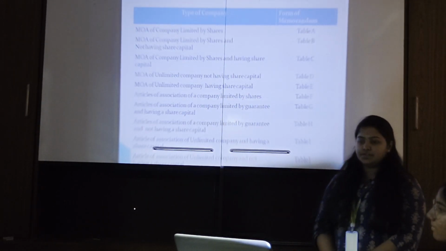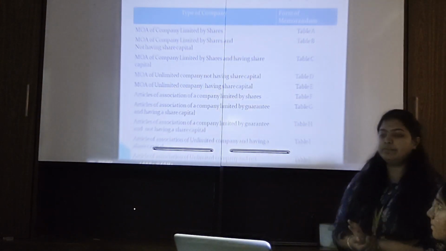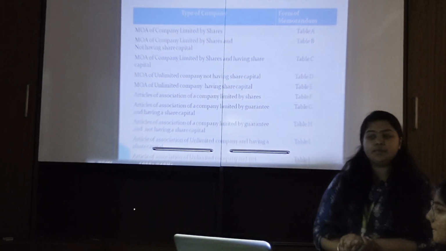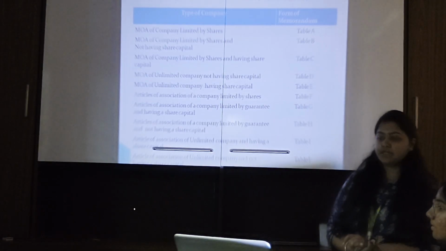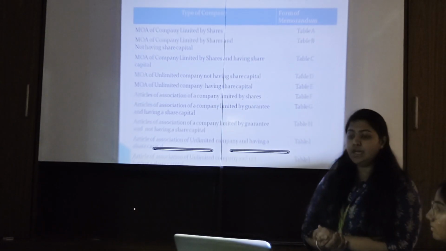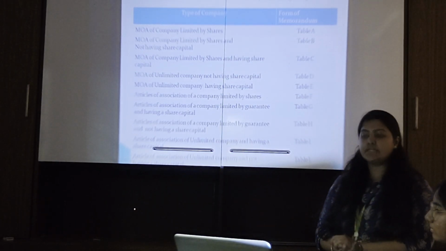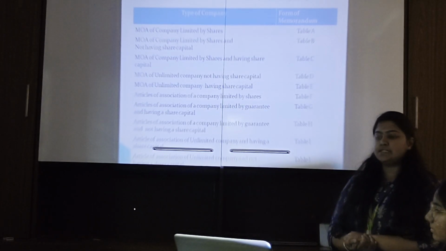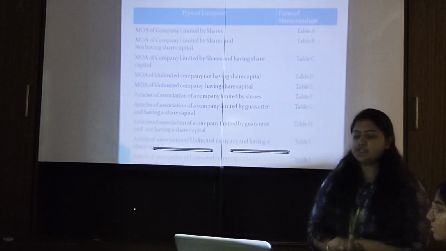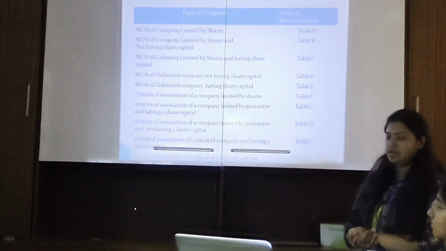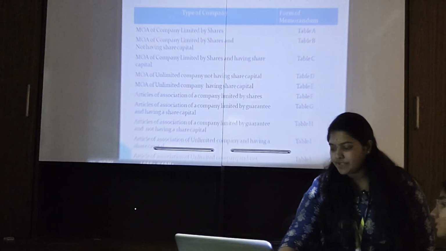Forms of Memorandum of Association. The forms of Memorandum of Association are from Table A to Table E, and Articles of Association Table F to Table J. The Memorandum of Association of a company limited by shares is Table A. Of a company limited by guarantee and not having share capital is Table B. Of a company limited by guarantee and having share capital is Table C. Of an unlimited company not having share capital is Table D. Of an unlimited company having share capital is Table E. And Articles of Association are from Table F to Table J.